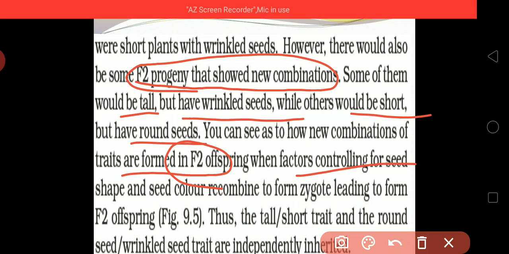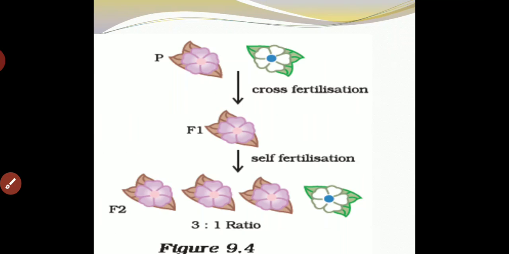You can see how new combinations of traits are formed in F2 offspring when the factors controlling seed shape and height recombine to form a zygote leading to an F2 offspring. Thus, the tall-short trait and the round-wrinkled seed trait are inherited independently.